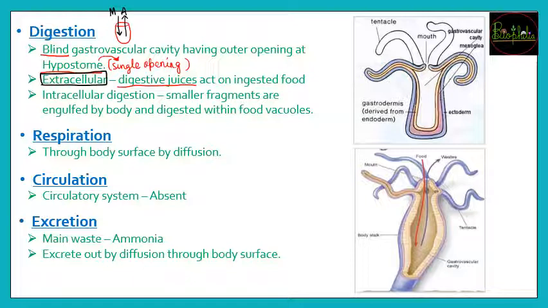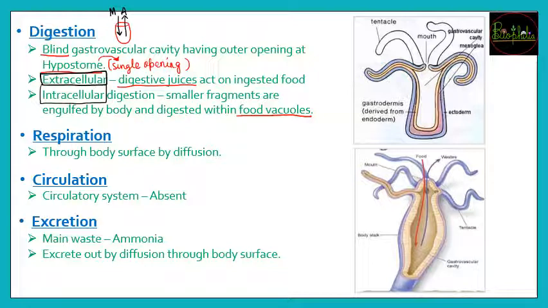And once these are broken down into smaller pieces so that the cells can absorb it, in that condition the intracellular digestion will start. Intracellular, that means inside the cell in form of food vacuoles. So food vacuoles के अंदर जब ये सारे छोटे छोटे fragments of engulfed food जब collect किए जाएंगे, and again the digestive enzymes will be released inside the food vacuoles, that would be the intracellular digestion.